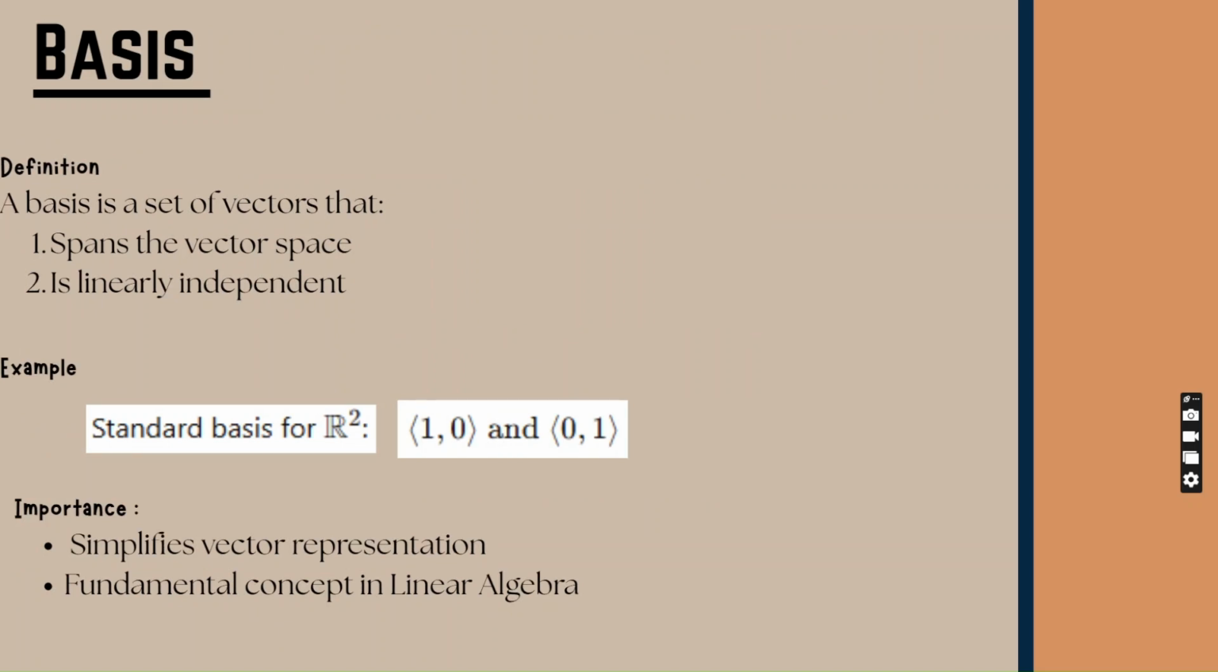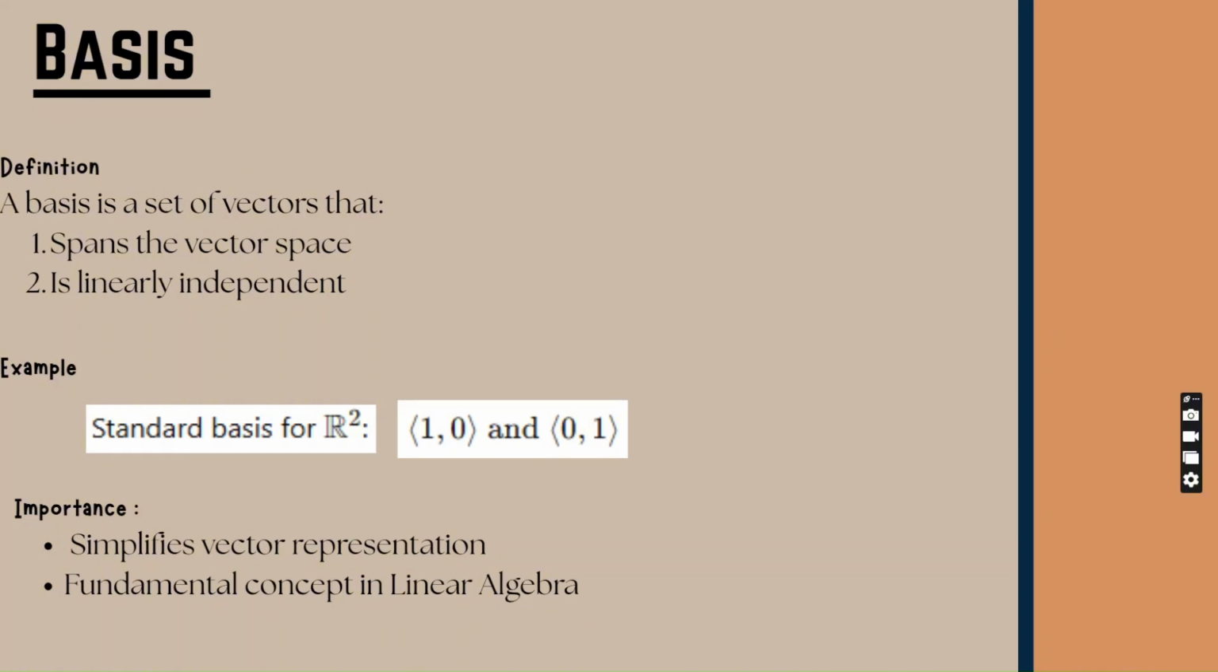That is linear dependence. Now, let us move on to the basis. So what is a basis? A basis is a collection of vectors that satisfies two conditions. First, the vectors must be linearly independent. Second, they must span the entire vector space. This means a basis describes the whole vector space without including redundant vectors.